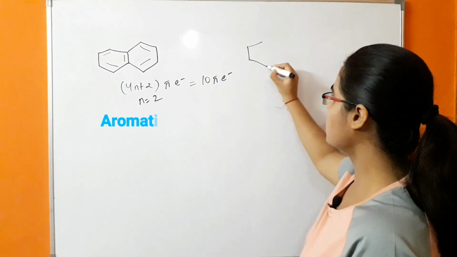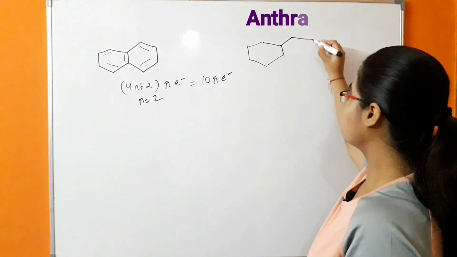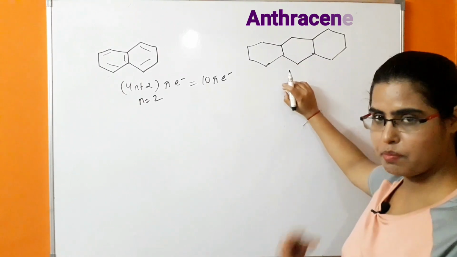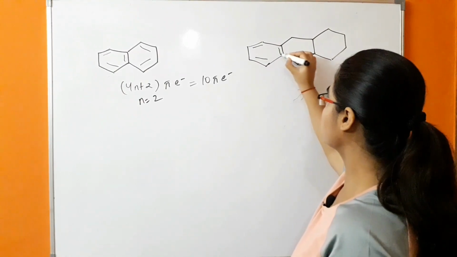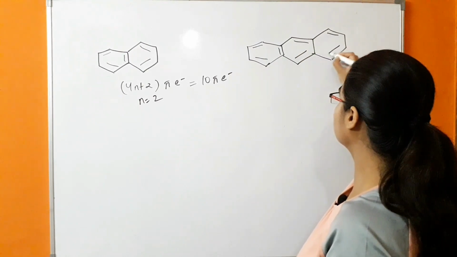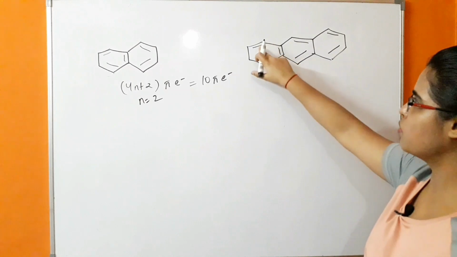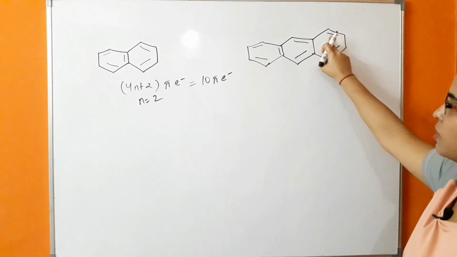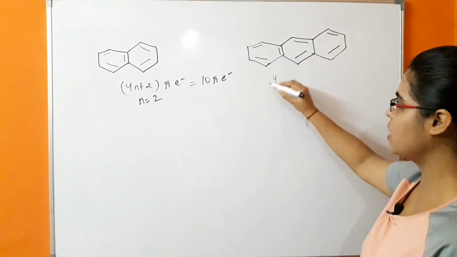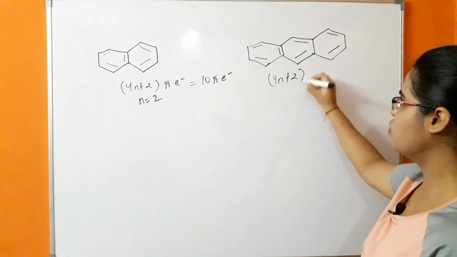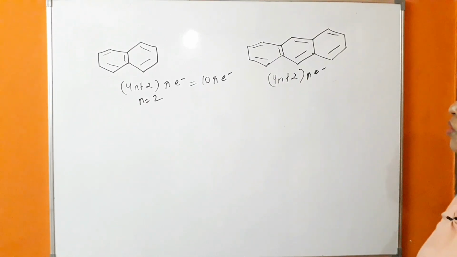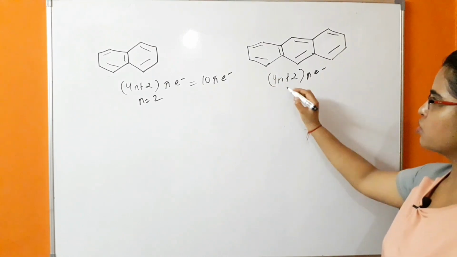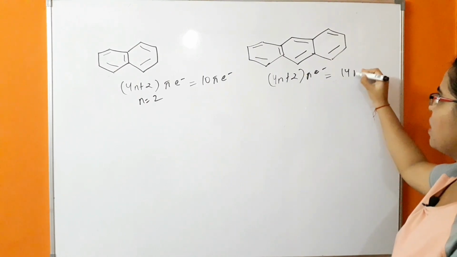Next is anthracene. In anthracene there are 3 benzene rings which are fused. If we represent the pi bond positions, how many pi electrons are there in this case? 1, 2, 3, 4, 5, 6, 7 pi bonds. So it is following Huckel's rule, the 4n+2 pi electron system. If the value of n is 3, then 4 into 3 is 12, 12 plus 2, so there are 14 pi electrons.